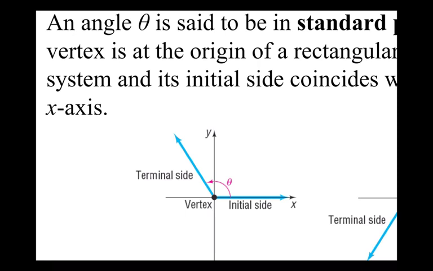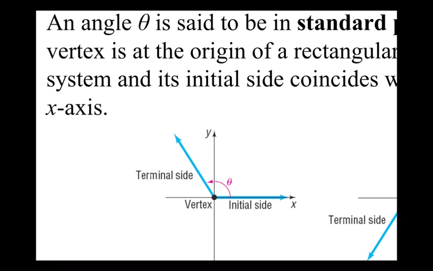So you see how this x and y axis breaks the flat surface into 4 sections? The upper right-hand corner is called quadrant 1. Then we go in the positive, the counterclockwise direction. Upper left is quadrant 2. Bottom left is quadrant 3. Bottom right is quadrant 4. Is this clear with everybody? Okay. So this terminal side is in quadrant 2. So we have a positive angle in standard position with the terminal side in quadrant 2.